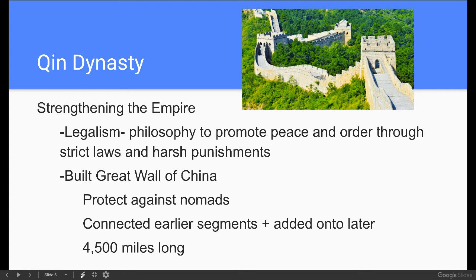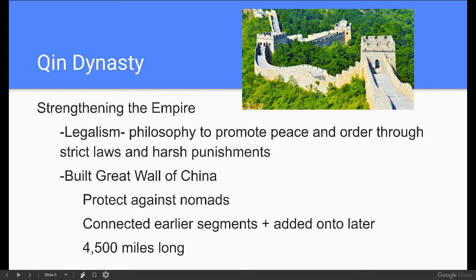Okay. And then Qin Huangdi also demonstrates his strength by building the Great Wall of China. He's trying to protect the Chinese people from nomadic peoples outside of the empire. So that would be kind of our earlier people related to the Mongols that John Green is always talking about. And so that is the main goal with building this wall.